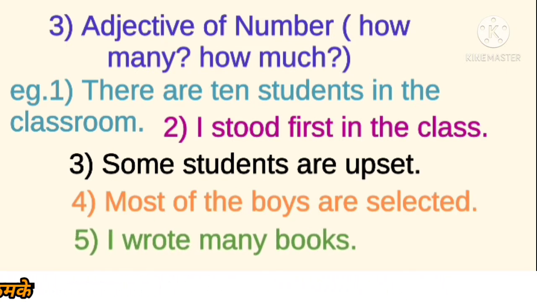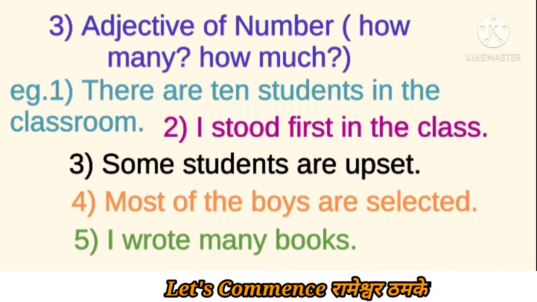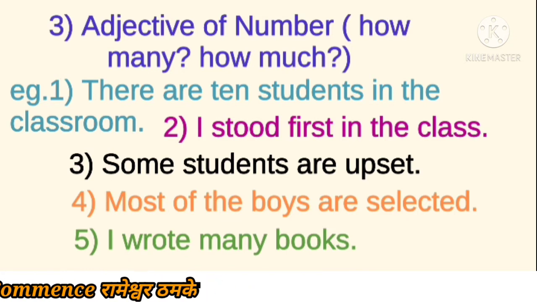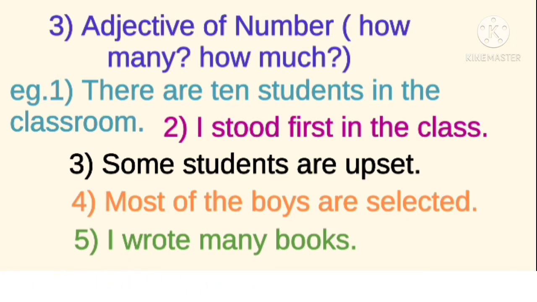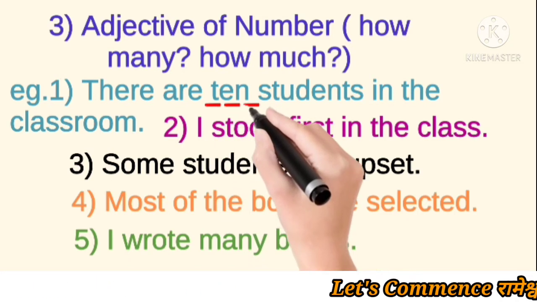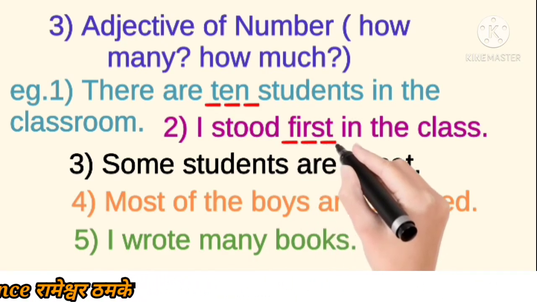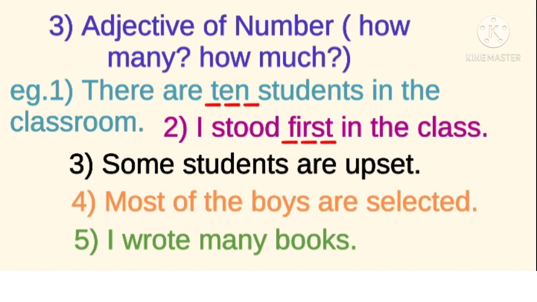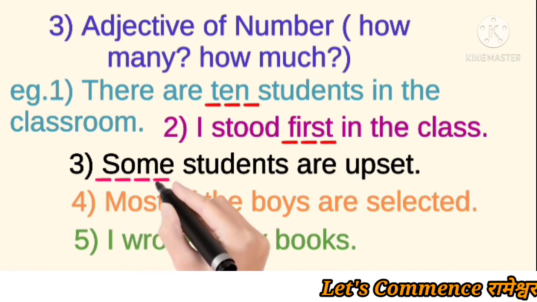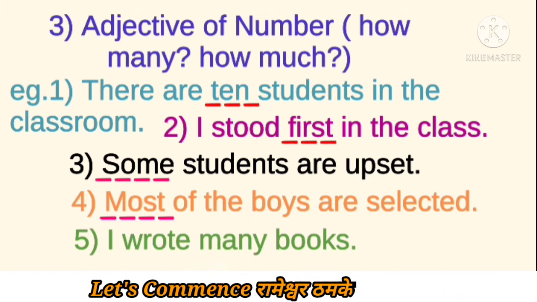How many books? Many books. So these are adjectives of number. Which are these? 10, first, some, most, and many. So these are adjectives of numbers.